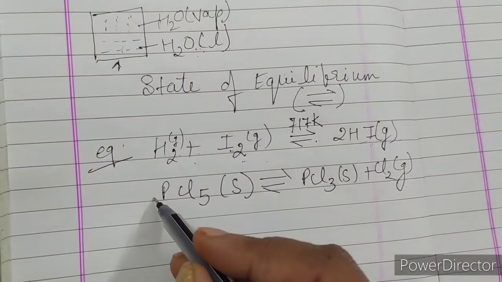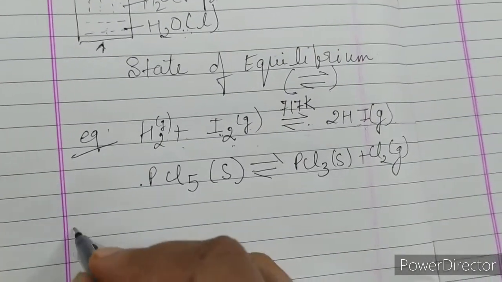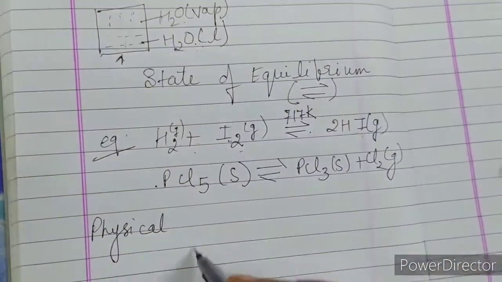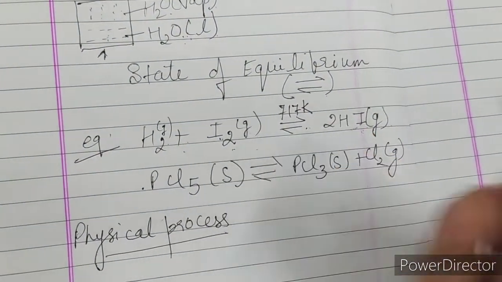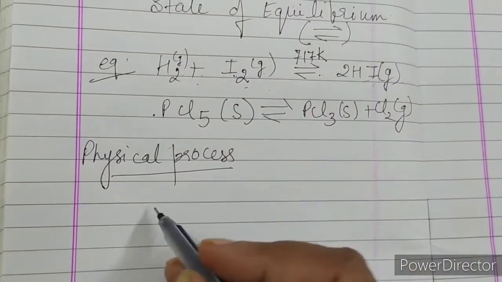Equilibrium applies not only in chemical processes but also in physical processes. The earlier water example is a physical process involving equilibrium, and these are chemical processes involving equilibrium. There are several other chemical processes involving equilibrium, which we will discuss further.